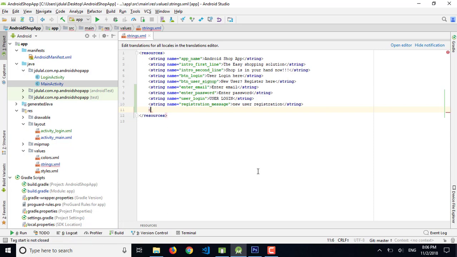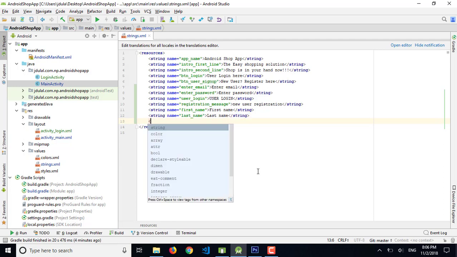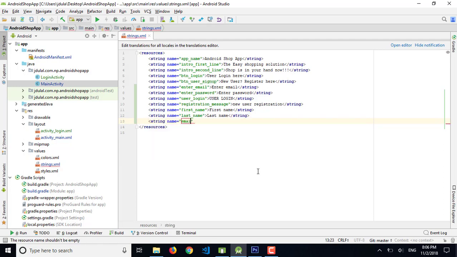It's caps lock and string name, first underscore name, and the value first name. The next one is last underscore name, and we can use last name. The next one is email underscore address, and we will use email address.